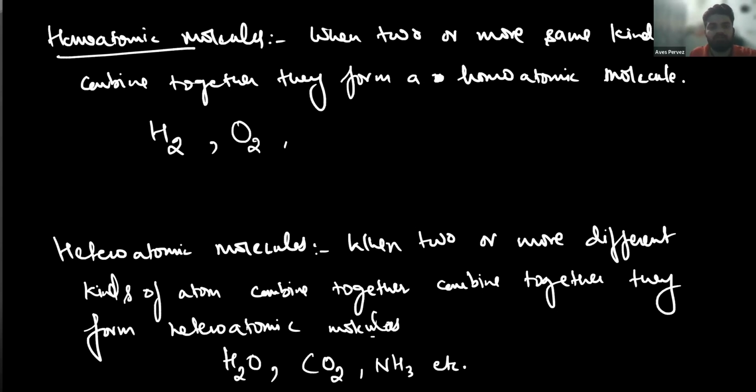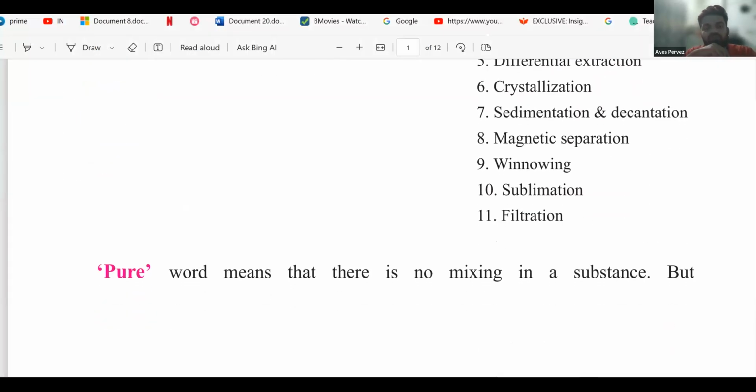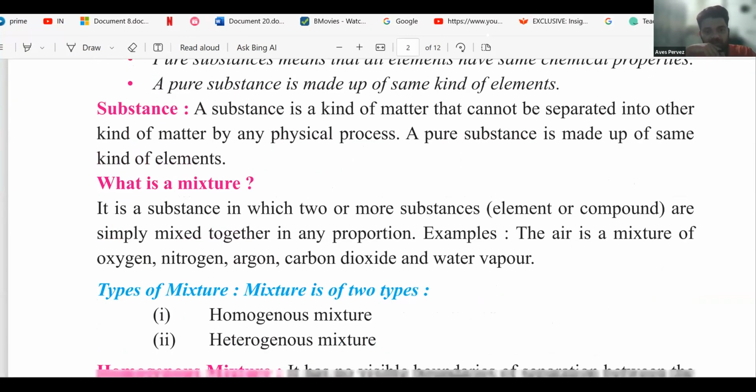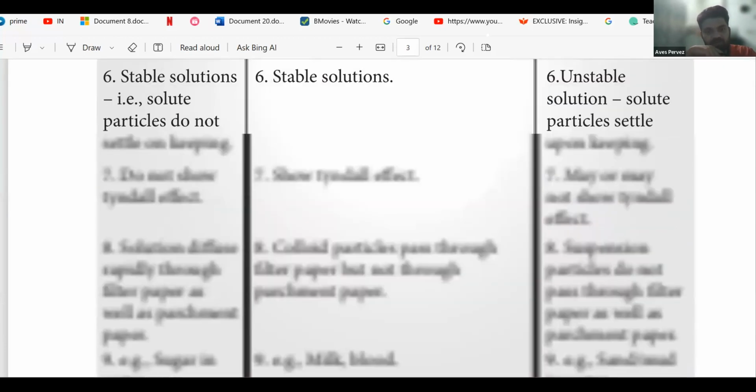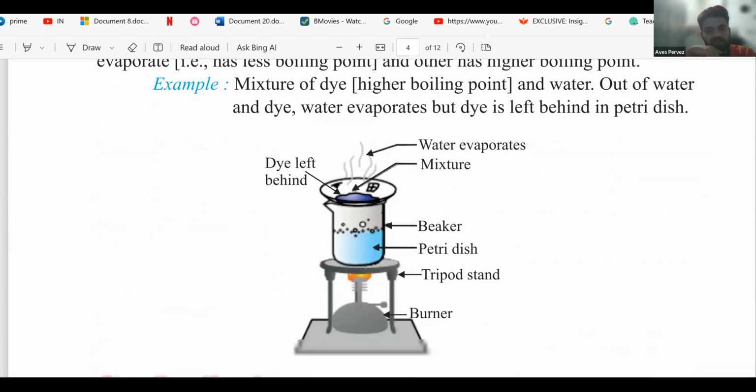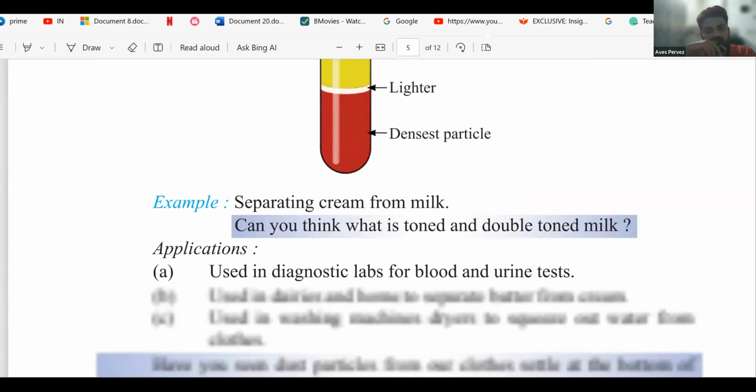For example, if we have this one. Let me correct you. Understood each and everything. What is a mixture, a homogeneous mixture, a heterogeneous mixture? We will discuss this later. First of all, we are just discussing the compounds and elements.